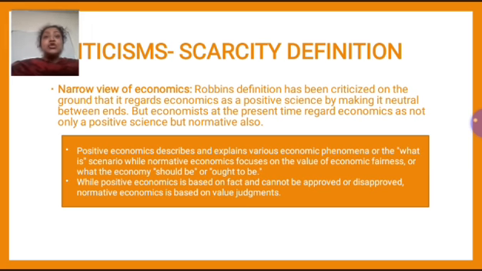So now let us get back to the point that we were discussing, that was narrow view of economics. Now in narrow view of economics, Robbins is considering economics only as a positive science. Okay, he is saying that yes, economics gives us different theories and different laws which could help us solve various economic problems, but he is not considering economics as a normative science, but economics is a normative science also.